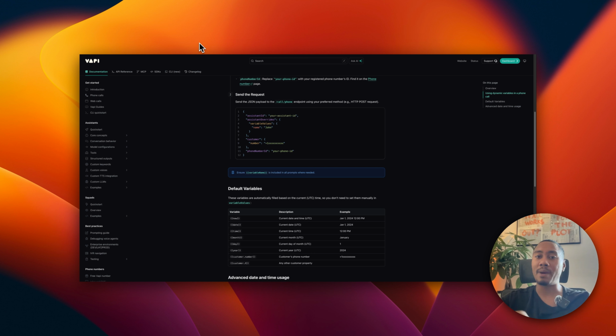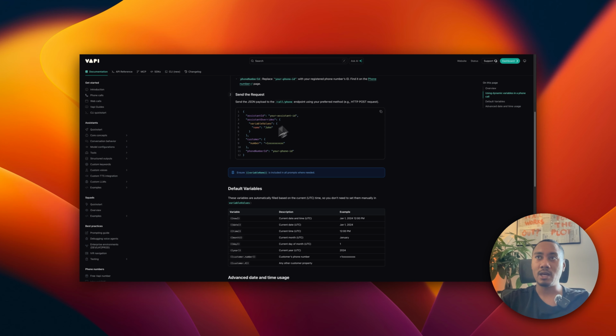So for instance, we're going to be passing first name. So when Ava reaches out to the lead, it will have the first name value passed in. So we need to use this payload to pass those dynamic variables into the call so Ava can reference that and personalize the outreach to the lead.